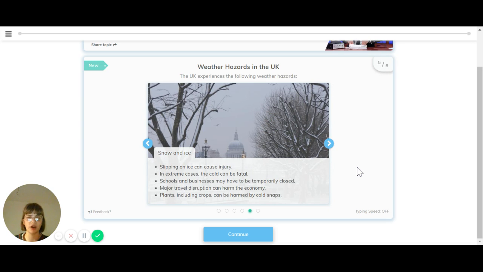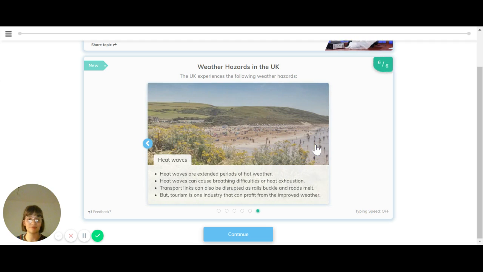There's also the risk of snow and ice. So slipping on ice can cause injury, which in some cases can be fatal, especially for elderly people and people who are homeless. Schools and businesses may have to be closed temporarily, and major transport disruption can harm the economy, especially in major cities like London, Manchester, and so on. Plants, including crops, can also be harmed by cold snaps.